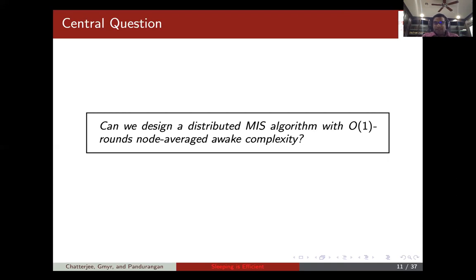The second motivation is that if you really focus on the worst case number of rounds, as traditional complexity measures do, we are sort of stuck with square root log n by log n rounds, or even log delta rounds for reasonable delta. So the question is, if you are looking at average case complexity or node average complexity, can you do better? Can you even do constant rounds?